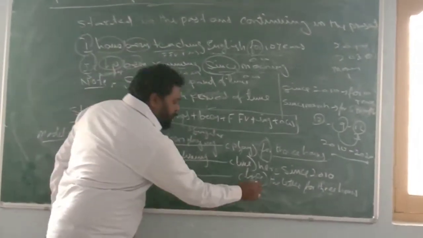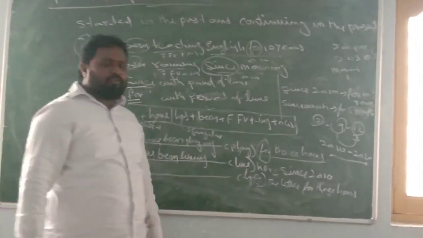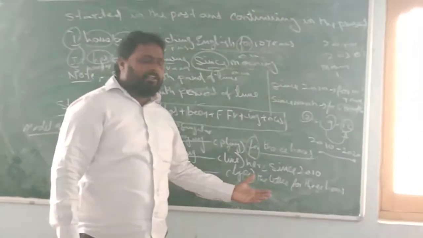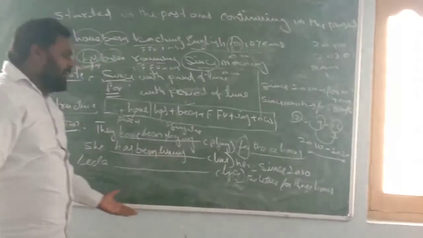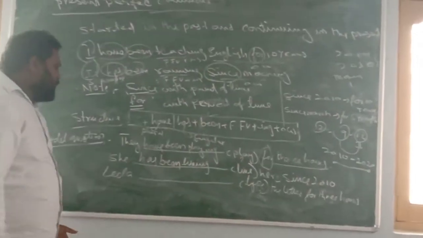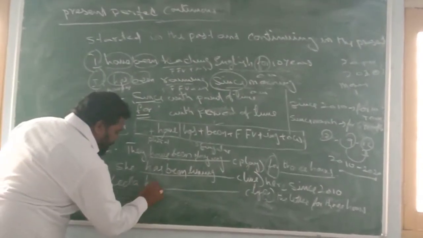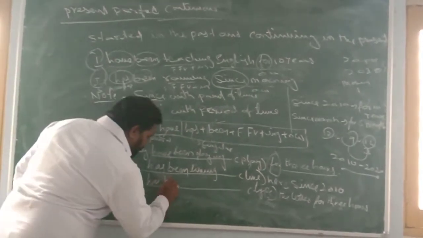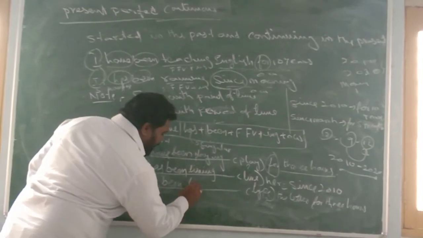So immediately you have to question: since when is she typing? From 3 hours back it started, so started in the past and continuing in the present. So Leela, subject plus has, after that been, after that typing.